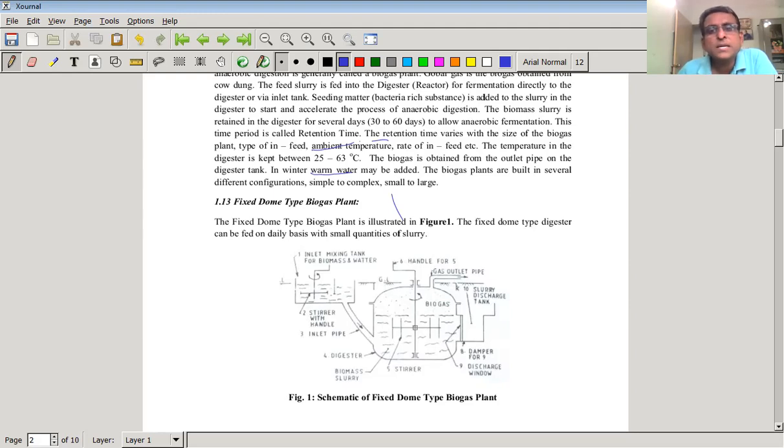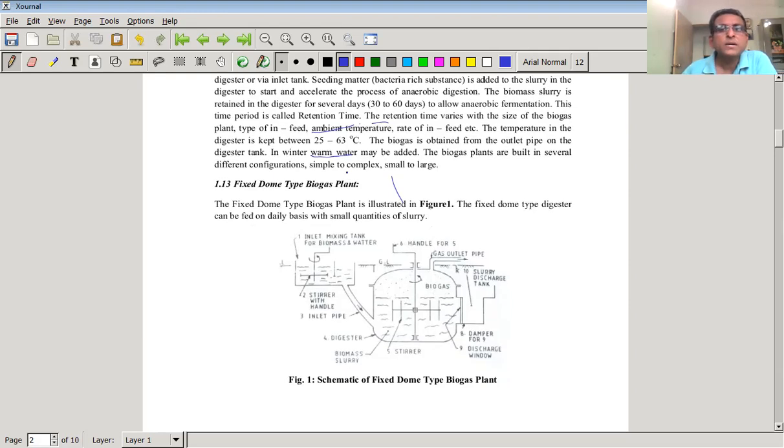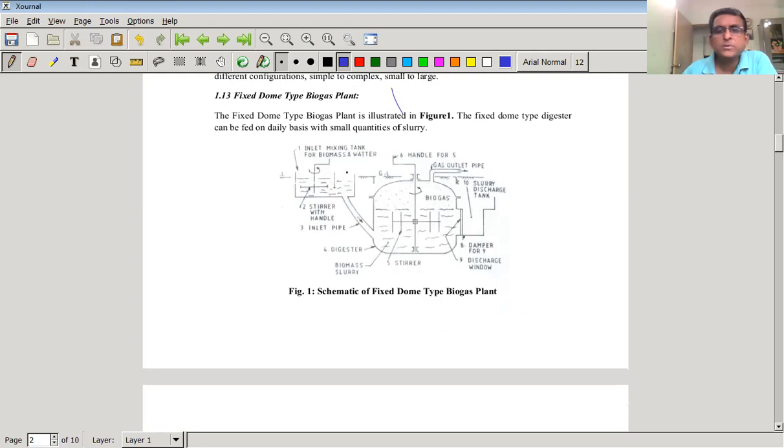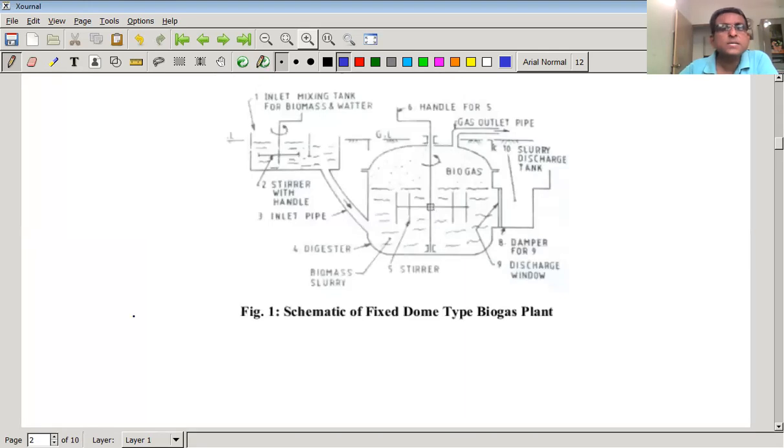Biogas plants are built in several different configurations, simple to complex, small to large. Now, with this brief introduction about the biogas plant, let us see the fixed dome type biogas plant. The fixed dome type biogas plant is shown in this figure. Now you can see this figure. I have magnified that figure.